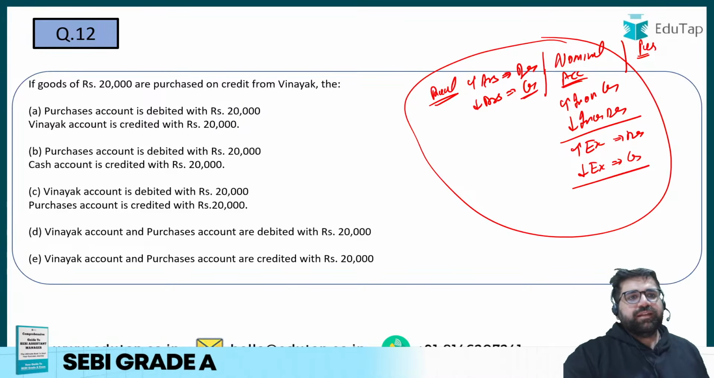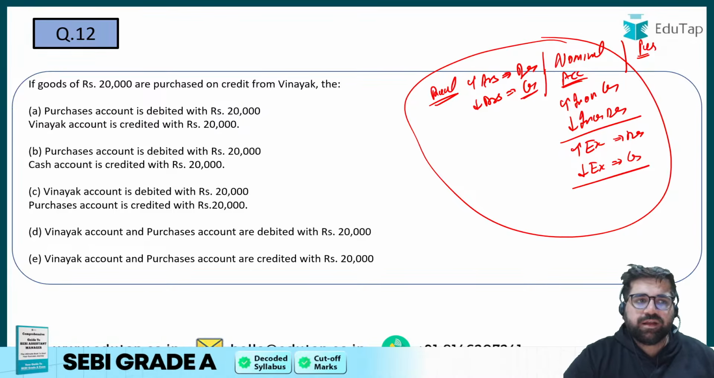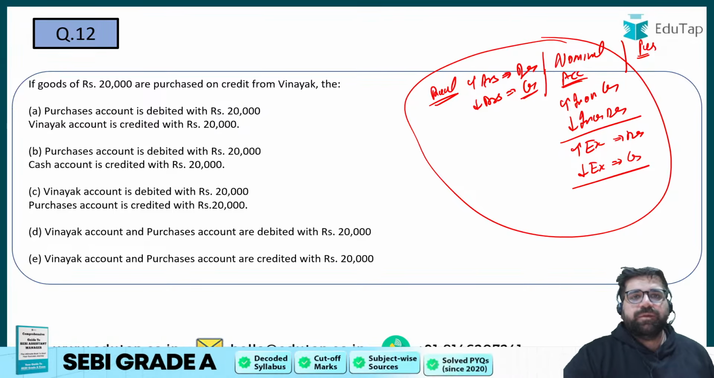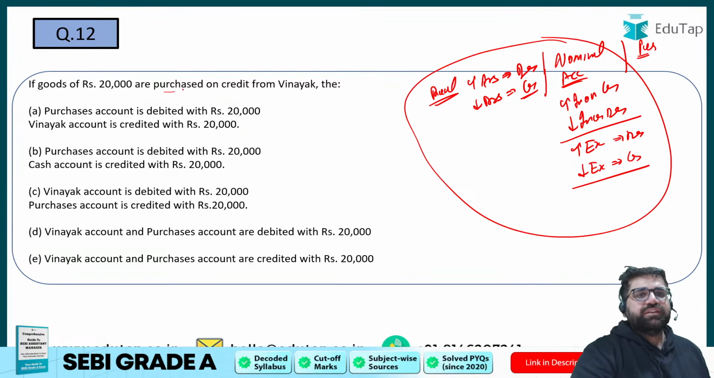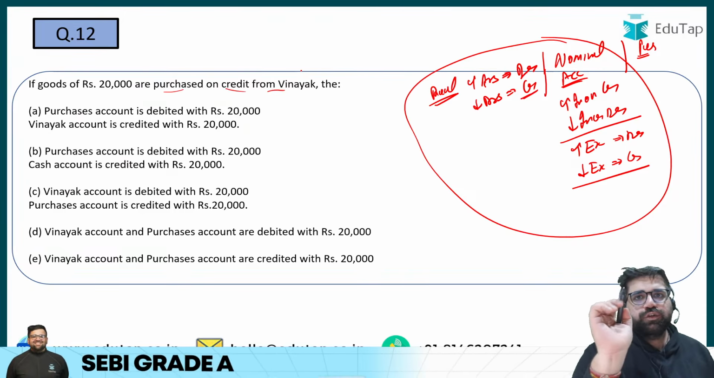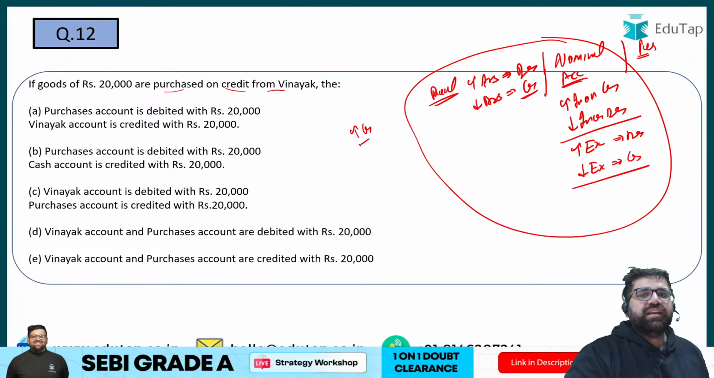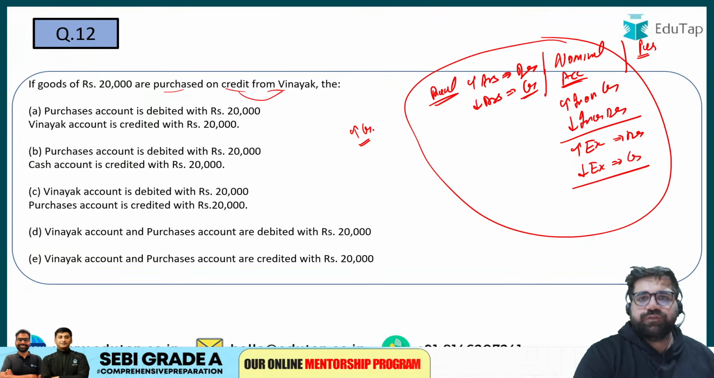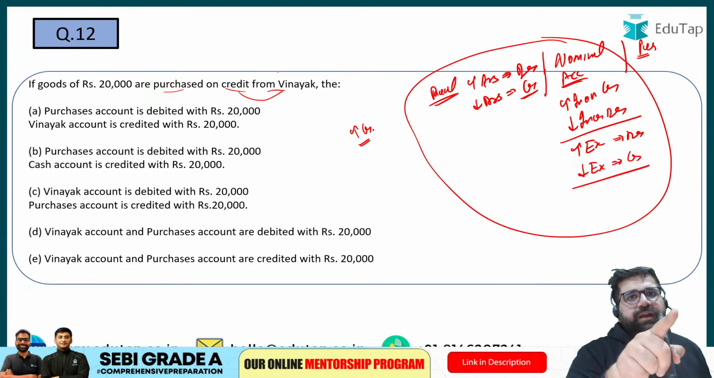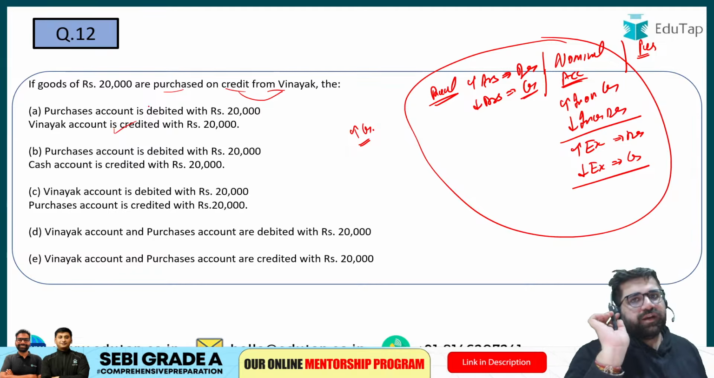If goods of 20,000 are purchased on credit from Vinayak, which of the following journal entry will be passed? Goods are purchased on credit from Vinayak. So your creditors is increasing, so your liability is increasing. Right? So increase in liability is credited. And this time you are doing a credit purchase. So Vinayak will become your creditor, which you have to pay. So Vinayak account will be credited.